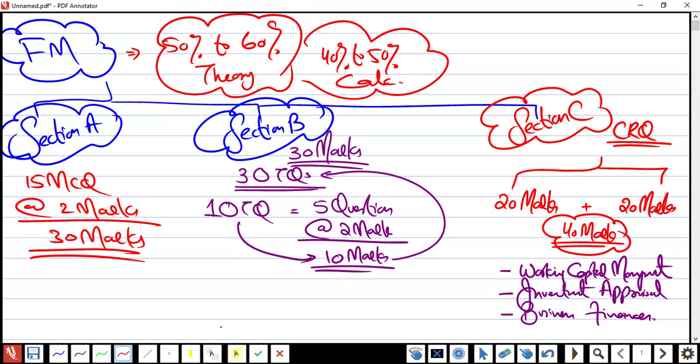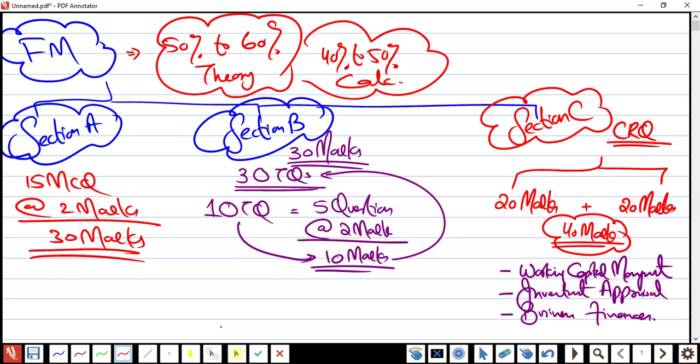FM is going to be your first paper after TX and FR where you are going to learn theory. You have to keep things in your mind. You have to write definitions. You need to apply the knowledge, like in AS and A2 level papers, paper 3 and paper 4 of A level, you have to apply the knowledge. The same thing you need to do here. Application of knowledge is key to success in this paper.